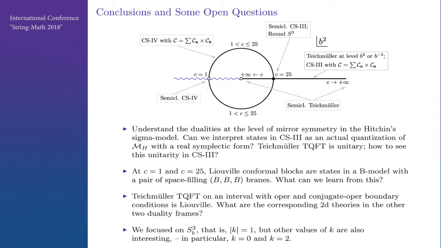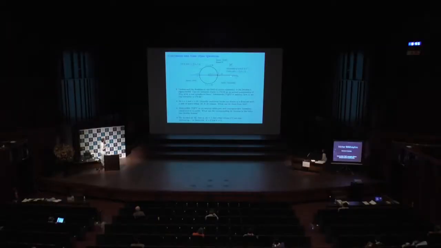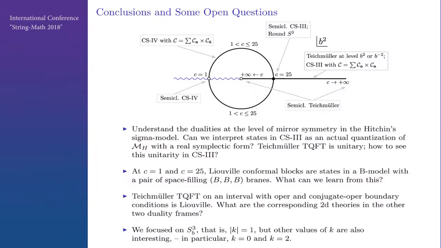So there are many interesting questions that one would like to understand. For example, understand these dualities at the level of mirror symmetry in the Hitchin sigma model. What are the states in this unusual Chern-Simons theory? Is it the quantization of M_H with some real symplectic form? Also, Teichmüller TQFT is unitary, so how do we see unitarity in this CS3? At C equal to 1 and C equal to 25, we have those semi-classical limits, which means that Liouville conformal blocks at those values of C are, in fact, states in a B model with 2 space-filling BBB branes. So what can we learn from that?